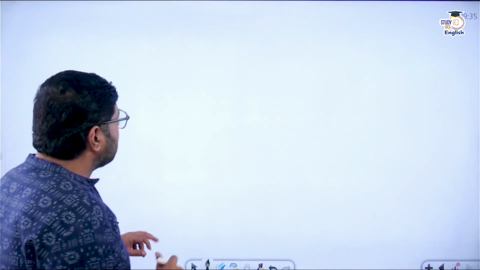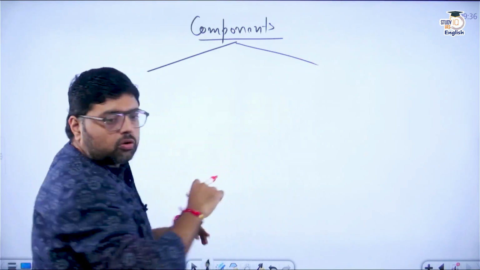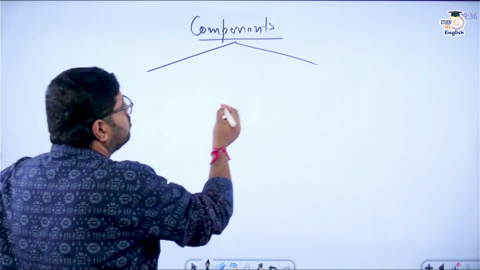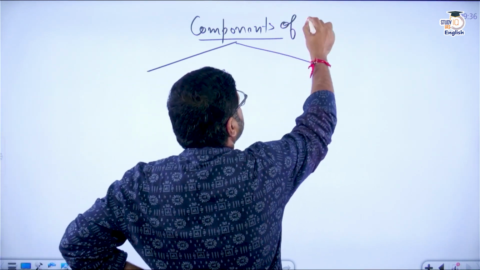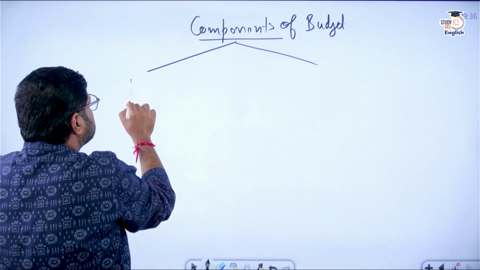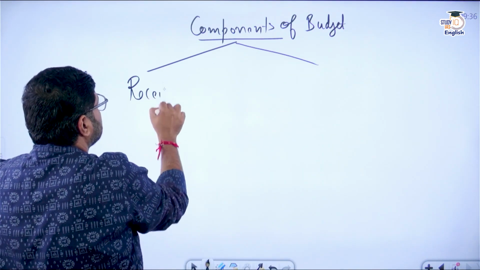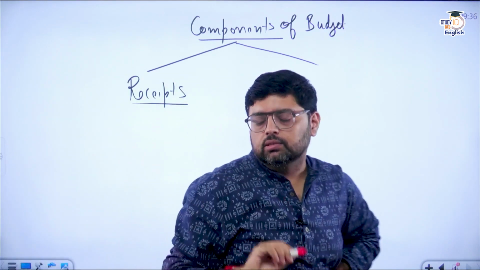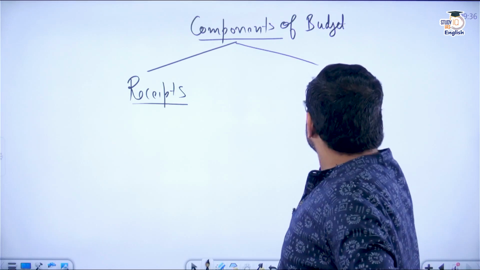Now if I talk about components, you will see that budget has two components. One is receipts, pronounced as receipts, and the second is expenditure.